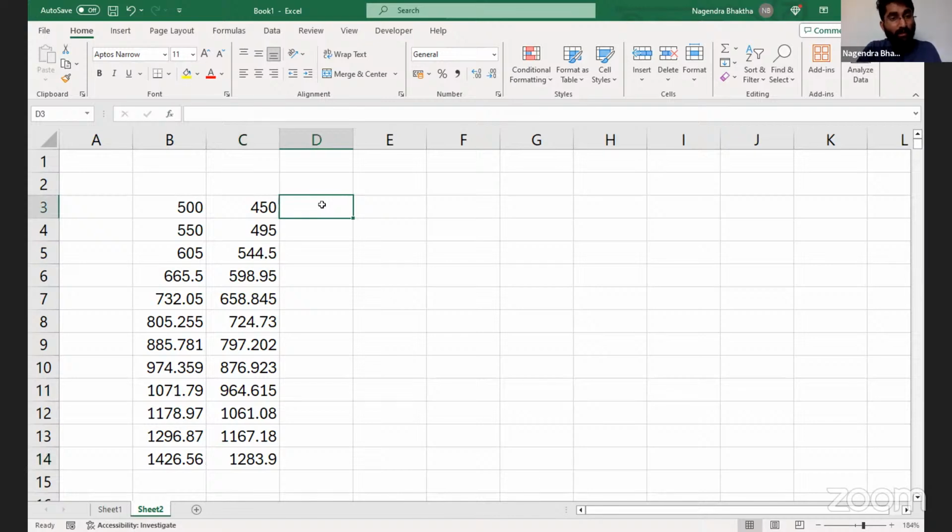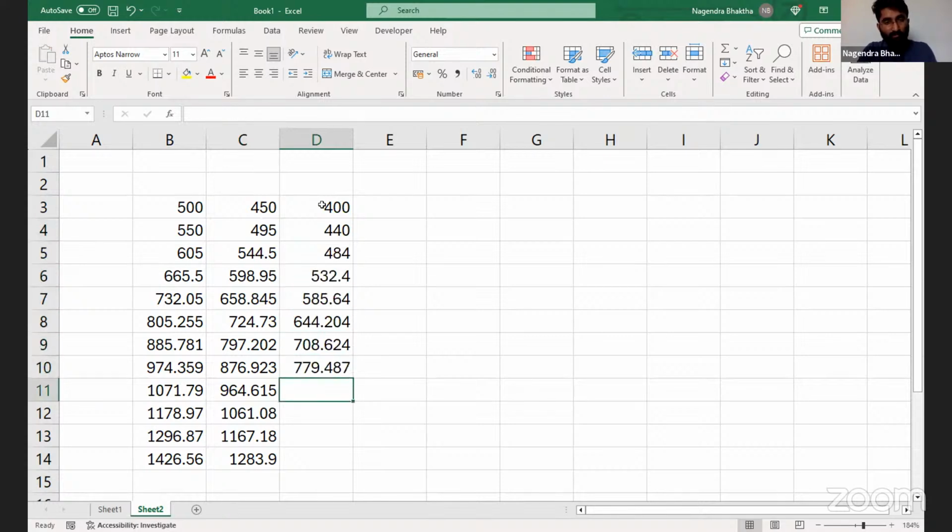What if I save 100 crore? 400 here, it will become 440. Can you see the difference? 1,426, 1,283, 1,141. So these are the differences. That means if you save more, the rate at which it gets multiplied will be less.